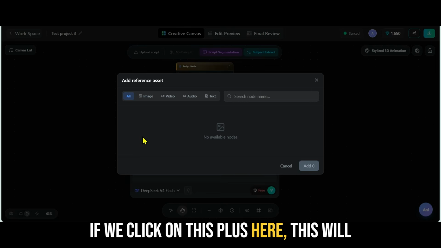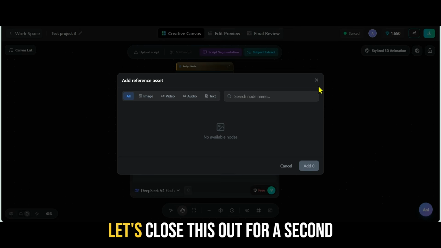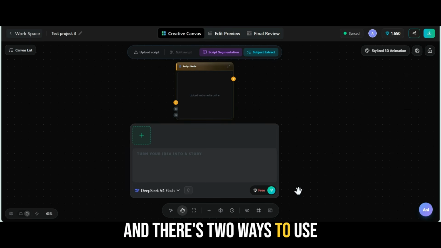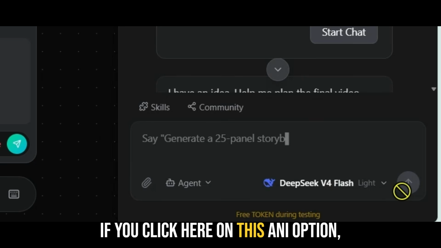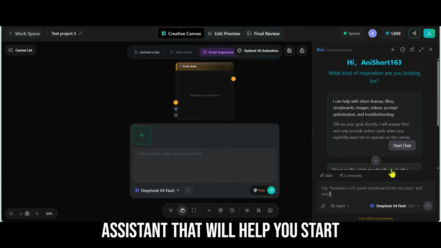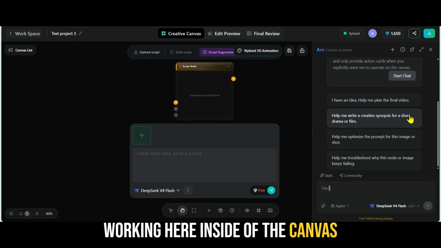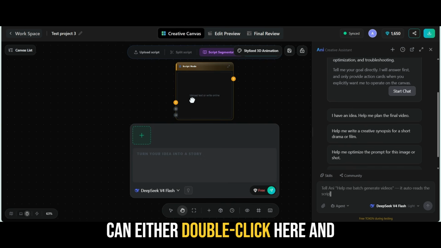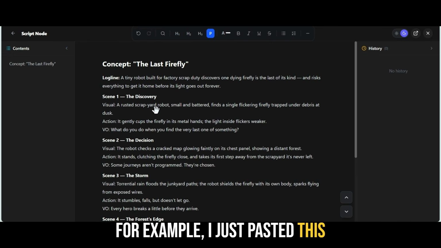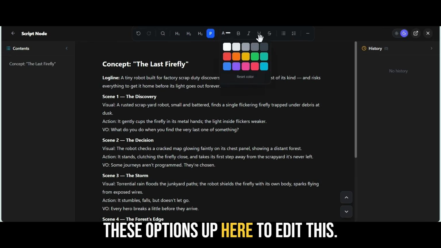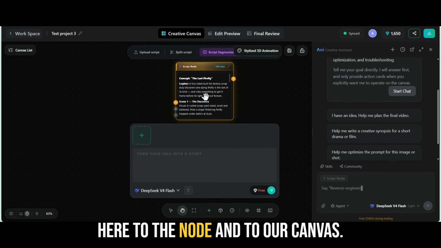If we click on this plus here, this will allow us to add reference assets like image, video, audio, and text. Let's close this out for a second. And there's two ways to use AI here in this workspace. On the right here, you have this agent. If you click here on this Annie option, you'll see it pop up, and it is an assistant that will help you start building out your project and working here inside of the canvas. Now, if you have your script, you can either double click here and just paste it into this section here. For example, I just pasted this concept in here, and you have all these options up here to edit this. Now, if we come over here to the right and click the X, it'll take us back here to the node and to our canvas.